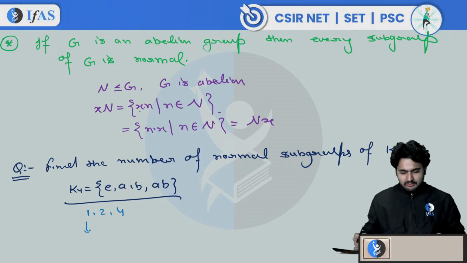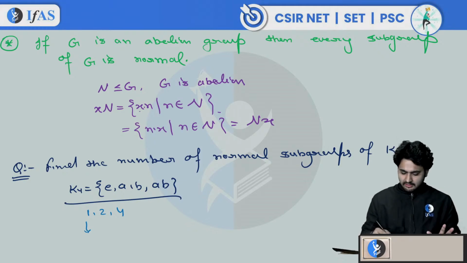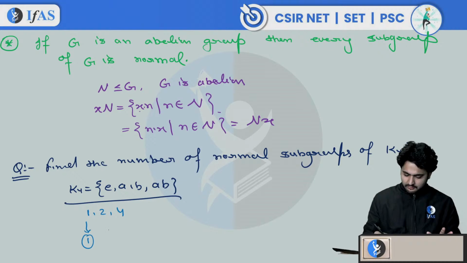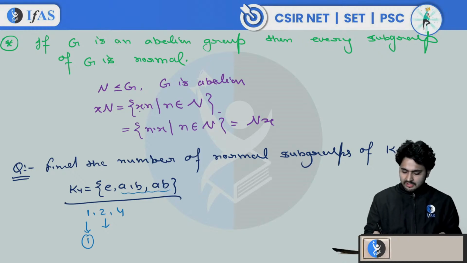Whenever you consider any group G, it will have one subgroup of order 1, that is the trivial one, right? And the number of subgroups of order 2 in any group G, I think I told you many times, is the same as the number of elements of order 2. How many elements of order 2 are there? 3, right? 3 subgroups.